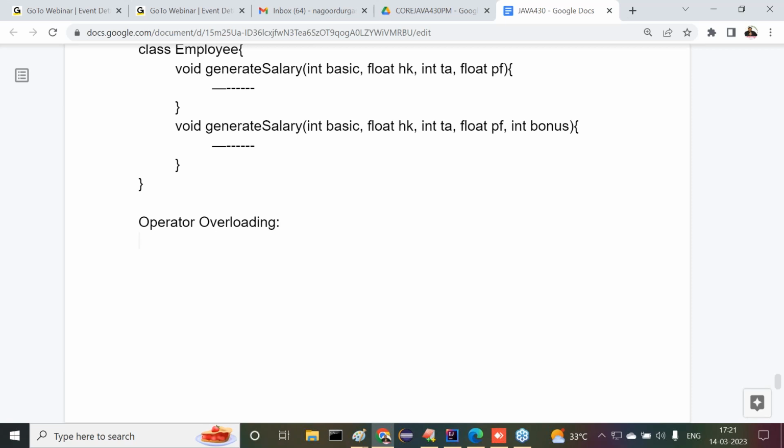All right, sir. All of you observe carefully. What is the meaning of this operator overloading? Operator overloading is what there.